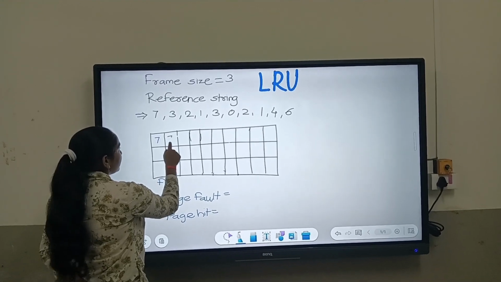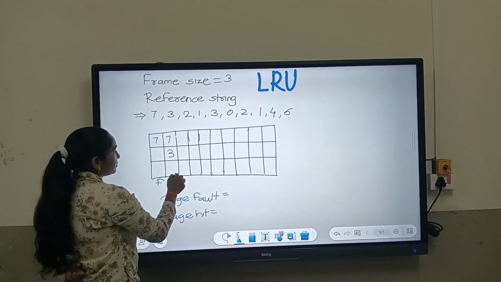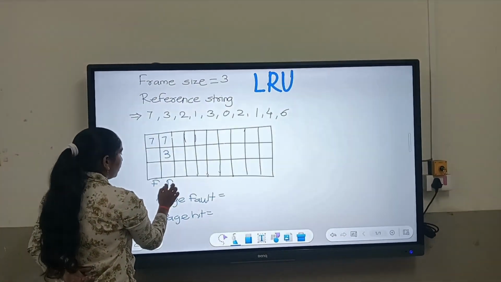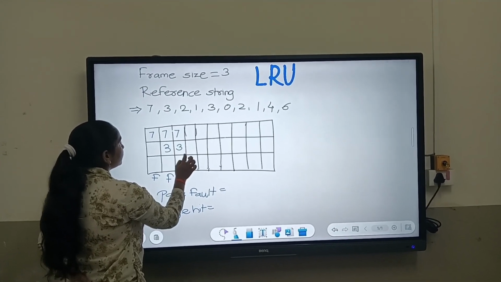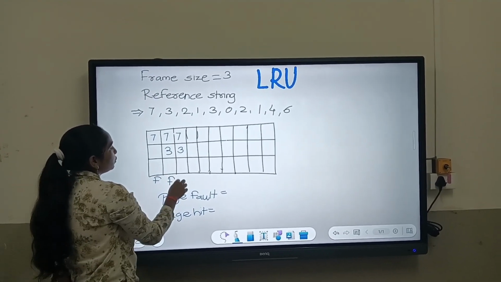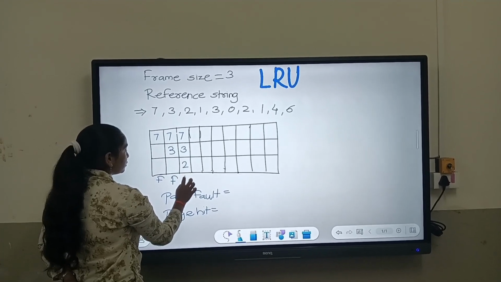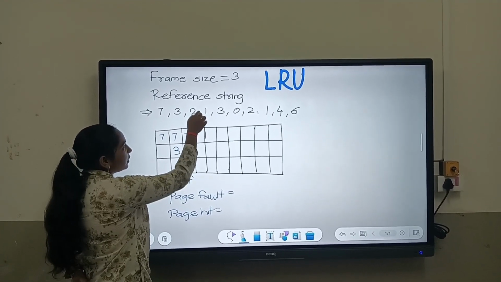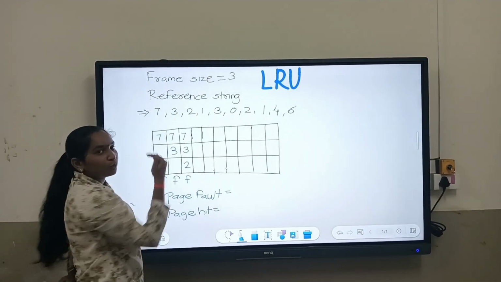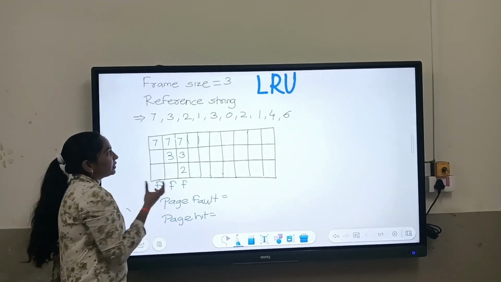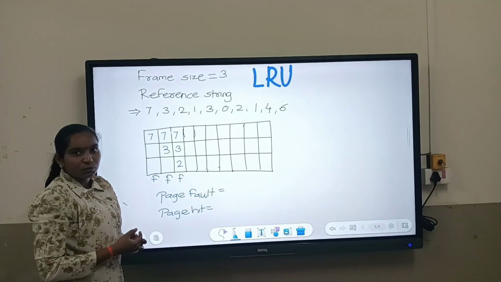Then 7 remains here and 3 also comes in the memory, that is also a page fault. Then 7 is here, 3 also comes, 3 is already here, and 2 comes in the memory, it is also a page fault. Now we have to replace one of these, because we have to put 1 in the memory. Now the question is which page we should replace.